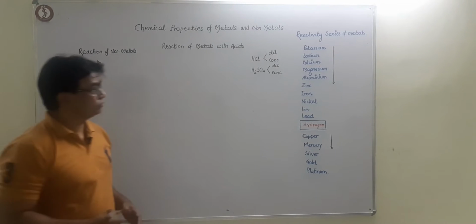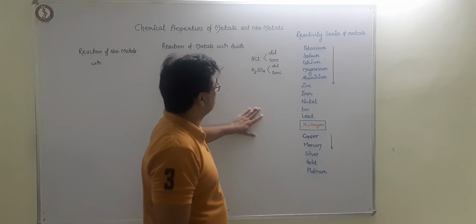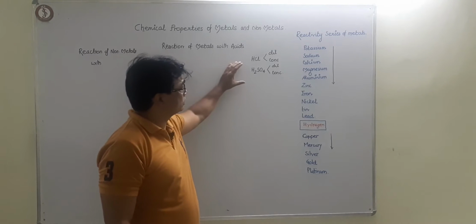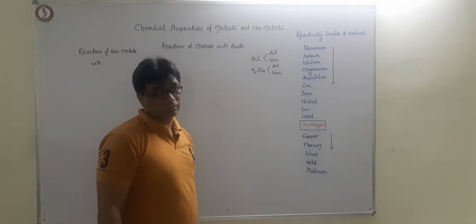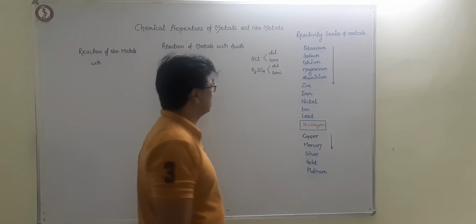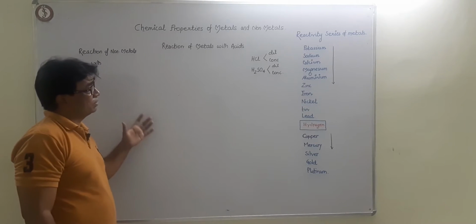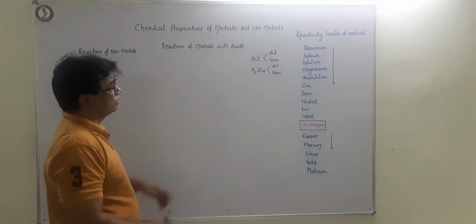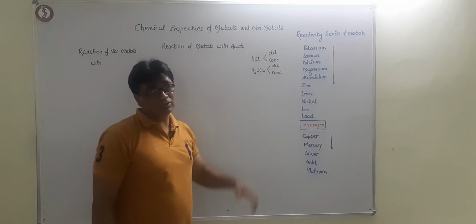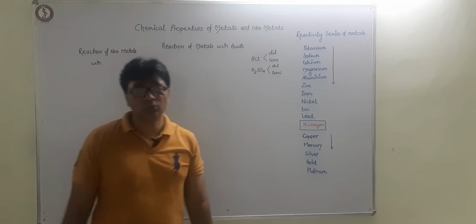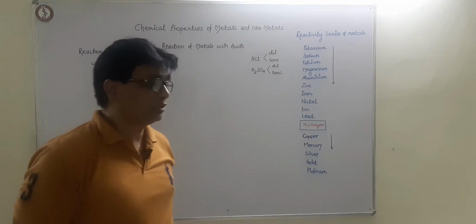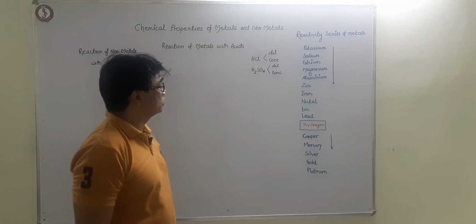So students, now we are trying to understand the reaction between acids and metals. Let us try to find out how metals react with acids. Firstly, a very important thing you have to understand is that acids are either dilute or they are concentrated.